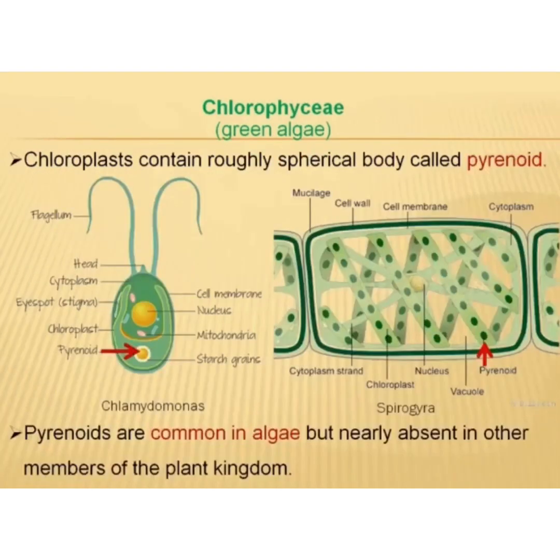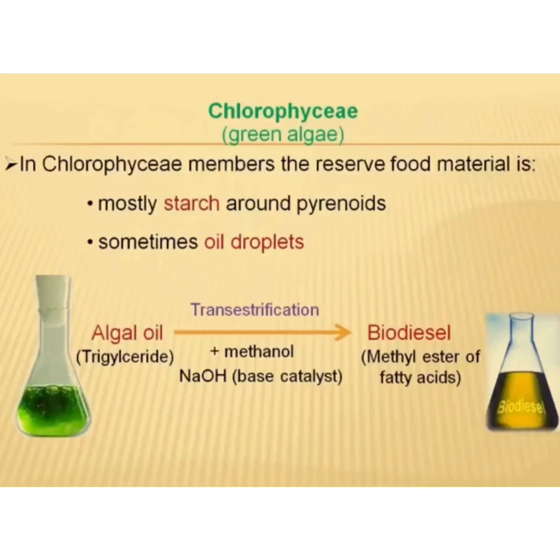Chloroplasts contain roughly spherical bodies called pyrenoids. Pyrenoids are common in algae but nearly absent in other members of the plant kingdom. In chlorophyceae members, the reserve food material is mostly starch around the pyrenoids. Sometimes oil droplets also act as the reserve foods.